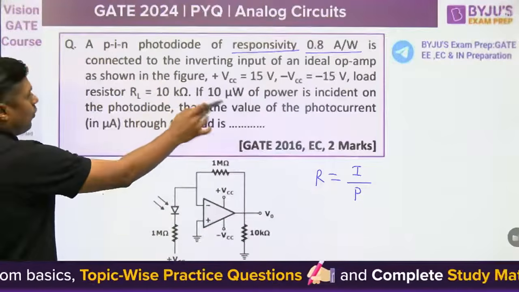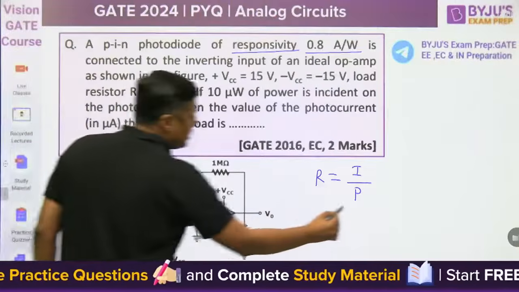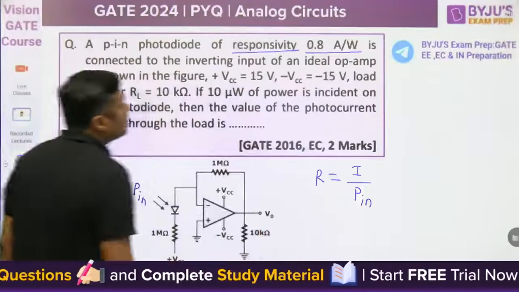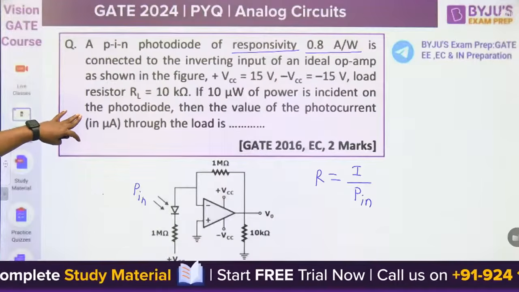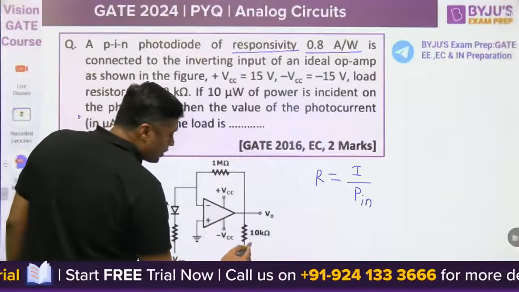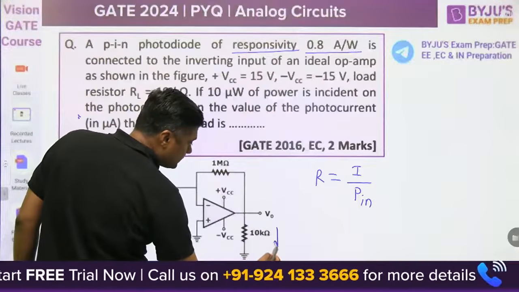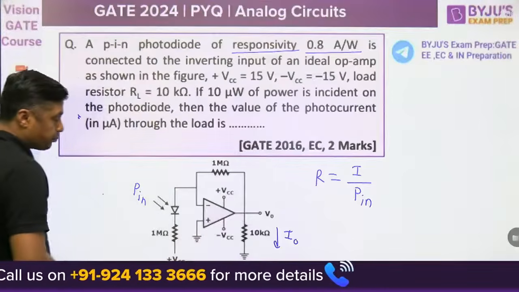If 10 microwatt power is incident on the photodiode, then the value of the photo current through the load is what? Through the load, what is the photo current you have to find here? Photo current from this point.